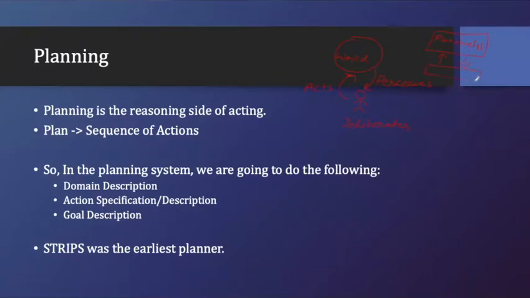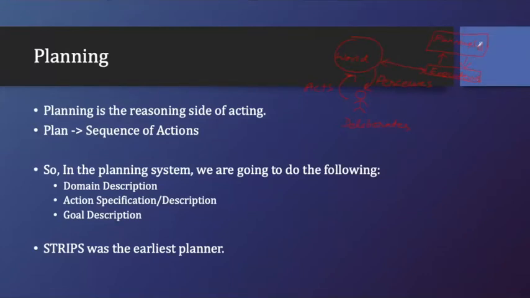And we have some executive which will execute our plan. So we have an executive, and this executive will work on the world again.